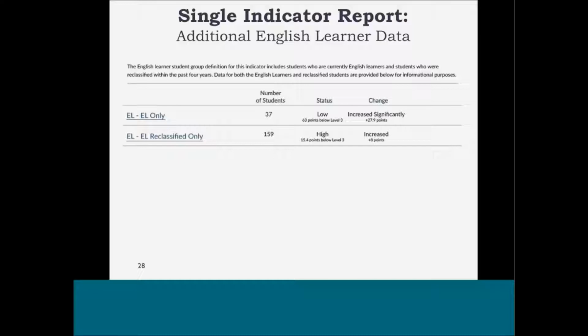However, the status and change data are provided for this data, and users can refer to the 5x5 grid to determine the performance category. Note that, as in the definition of the EL student group, EL and EL plus 4 years RFEP only applies to the academic indicator. The other report this information is displayed on is the single indicator report for the mathematics assessment. Note also that grade 11 assessment results are available and presented in similar format by selecting the college career indicator.